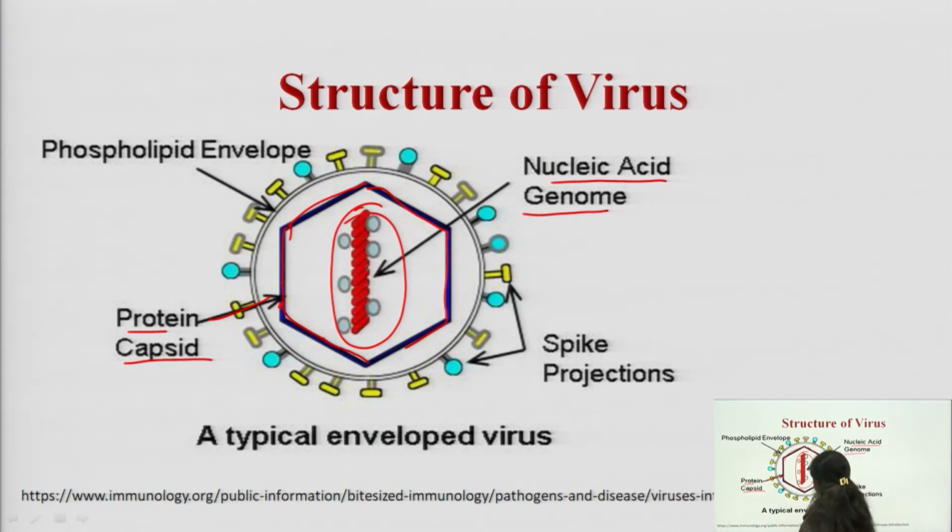After that, that protein capsid is further covered with the help of a phospholipid envelope. This is known as your phospholipid envelope. It further covers the whole viral genome, which has already been covered by the capsid, and this phospholipid layer always comes from the host cells.